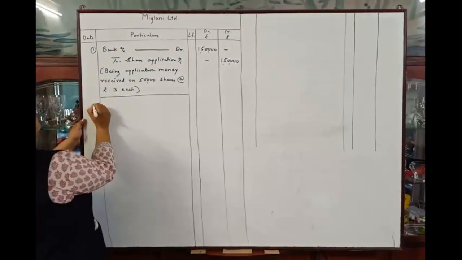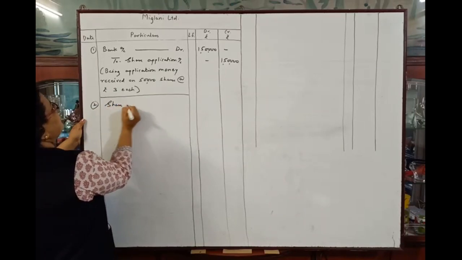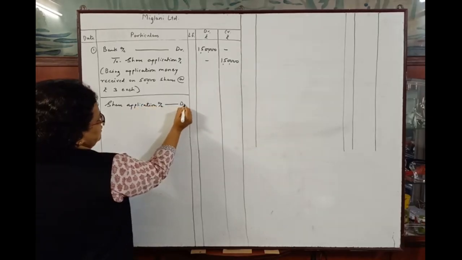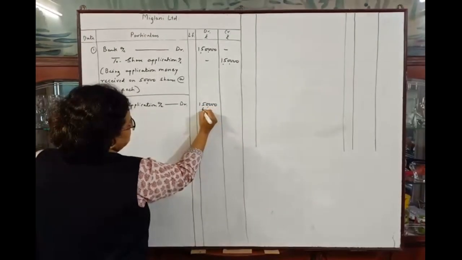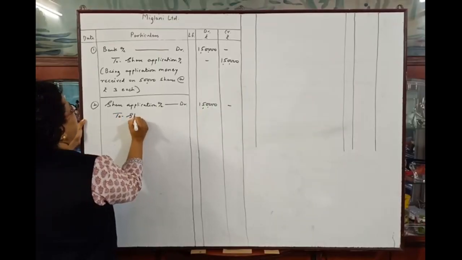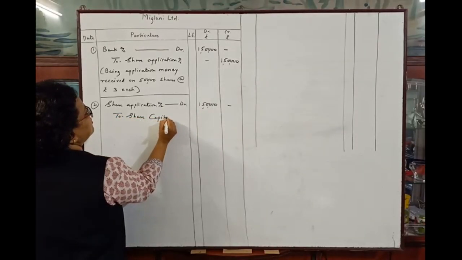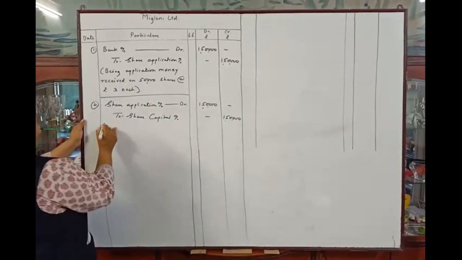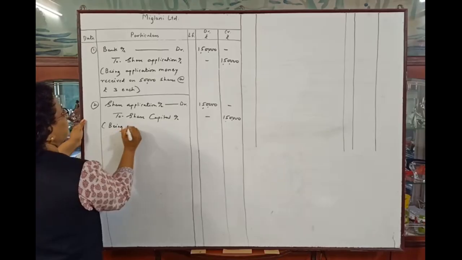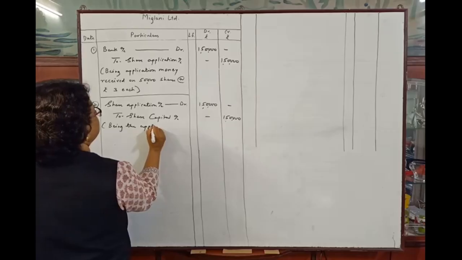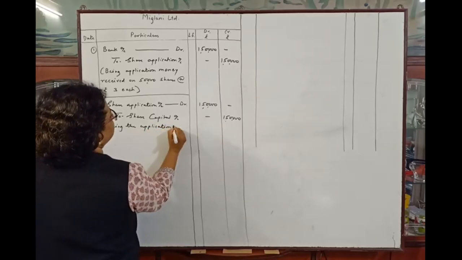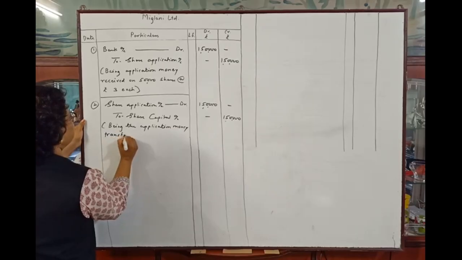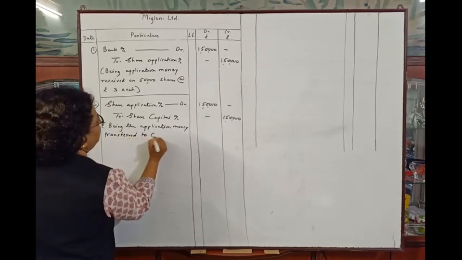So second entry will be share application account debit 1,50,000 to share capital account 1,50,000, and the narration will be being the application money transferred to capital account.